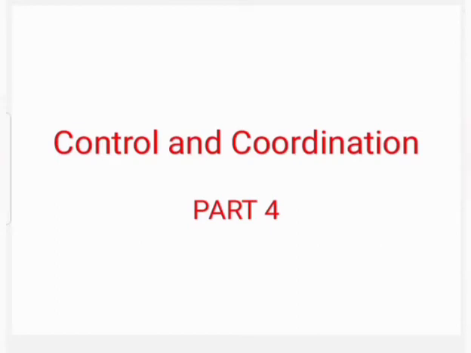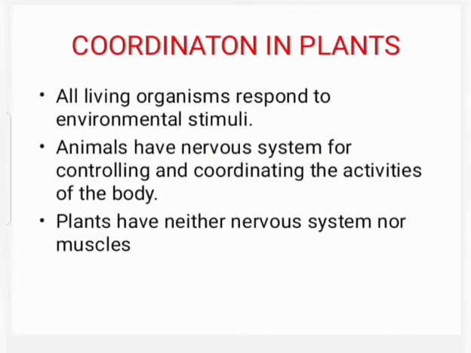Hello students, let us continue the lesson Control and Coordination. All living organisms respond to environmental stimuli. Animals have a nervous system for controlling and coordinating the activities of the body. Plants have neither a nervous system nor muscles. So, how do they respond to stimuli?